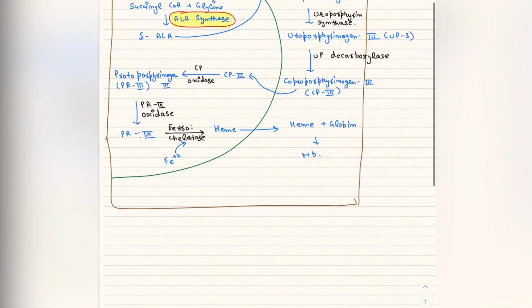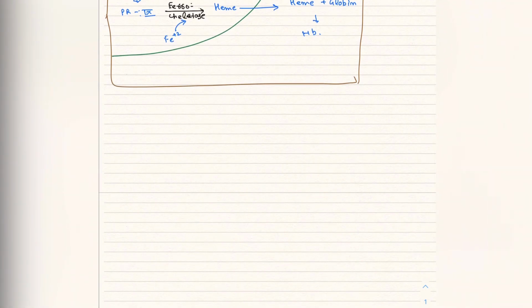So it leads to the 2 most important diseases. What are these? First one is porphyrias, and second one is jaundice. Okay, so we are going to talk about the porphyrias.